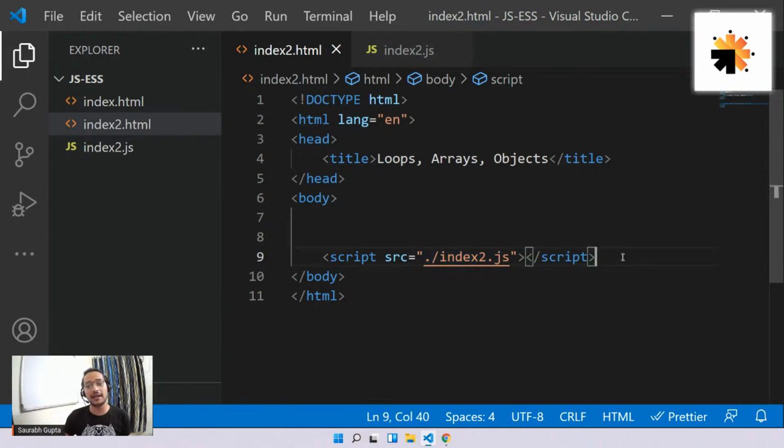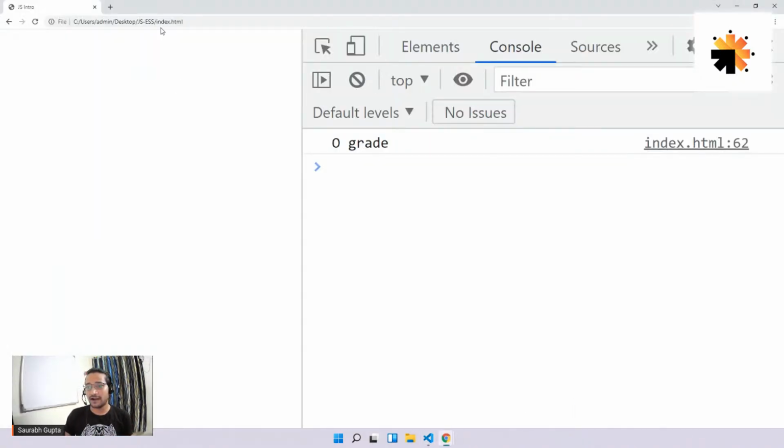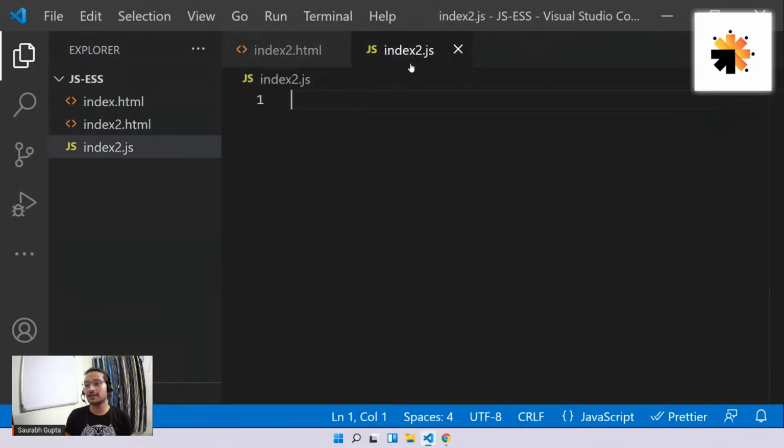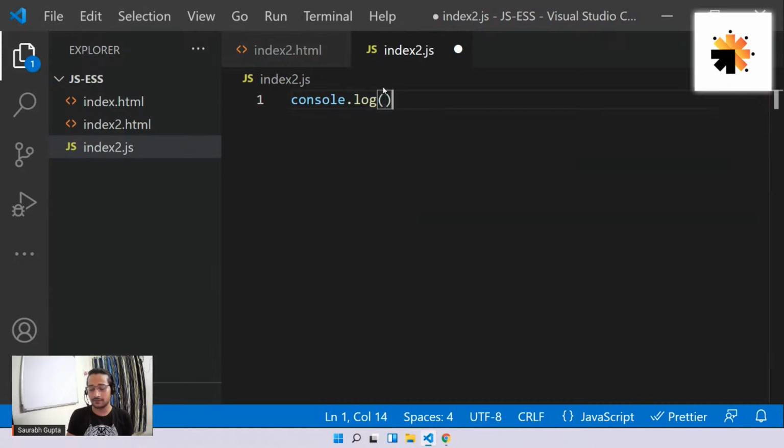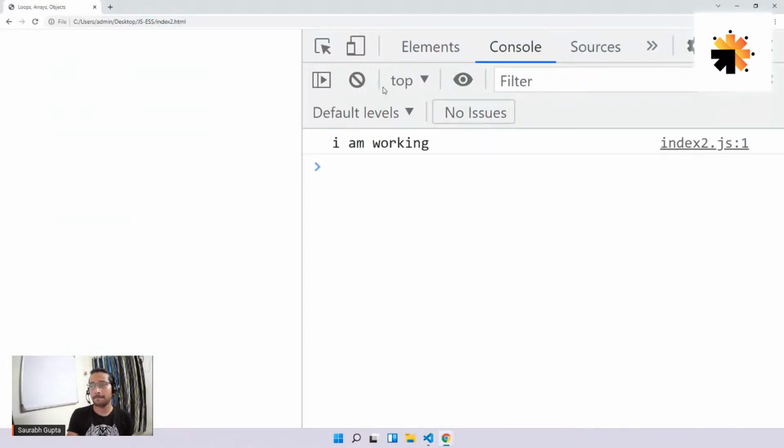Now to confirm if they are linked, let's do this. Run this HTML file first. Don't run the JS file, guys. You have to run the HTML file only. So run the new HTML file, and now let's go in the JS file and put a dummy console.log. If it prints, that means the files are linked. So, "I am working," something like that. Save it. Here we go. We are getting "I'm working." That means both the files are perfectly linked.